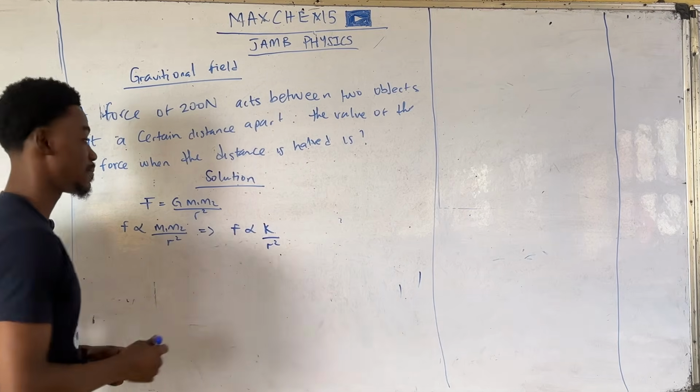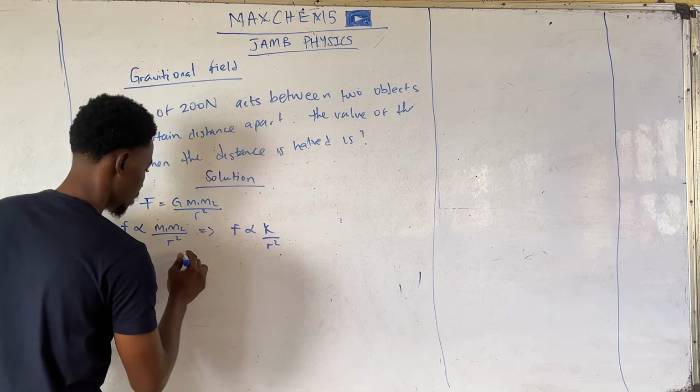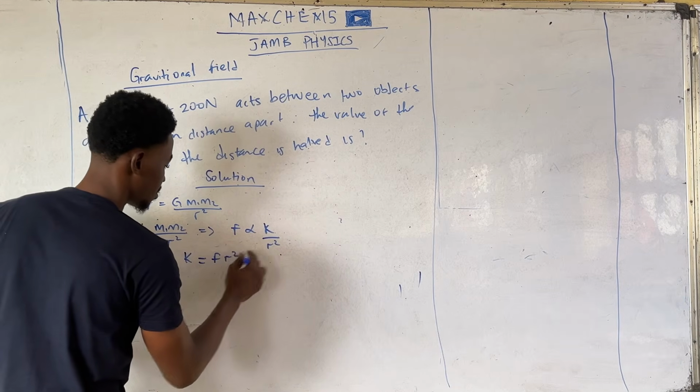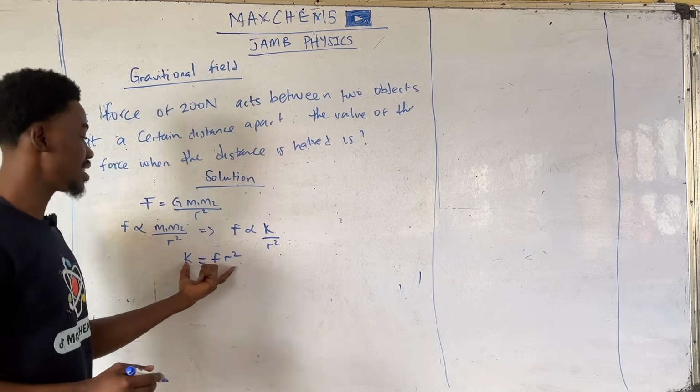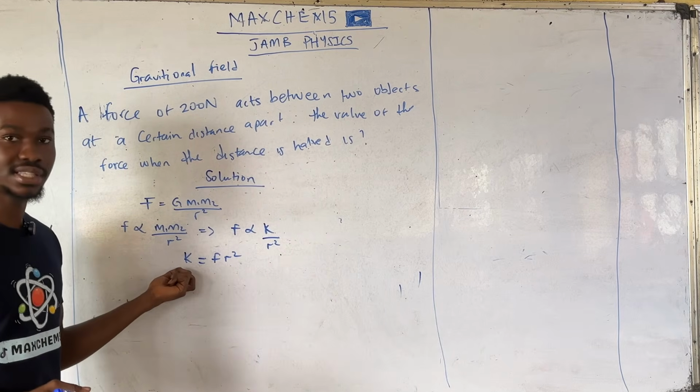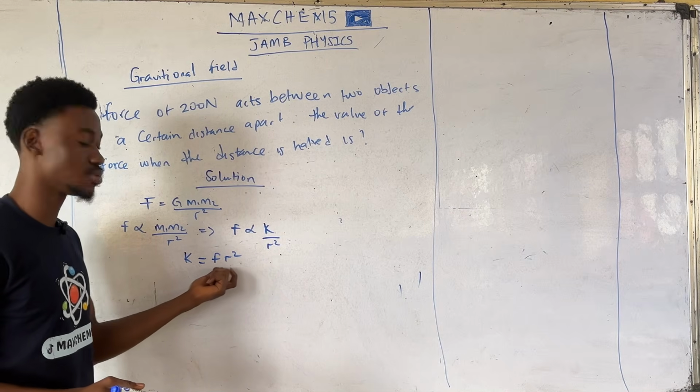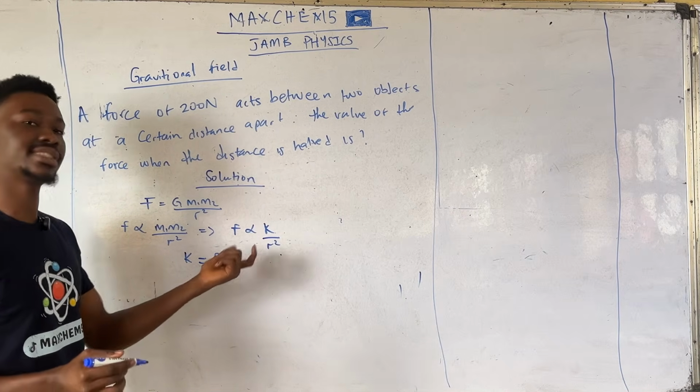Then we can now cross multiply and see K is equal to F R squared. Now, since we know that this gives us a certain constant, whatever values change for these two quantities, it should still give us the same constant.